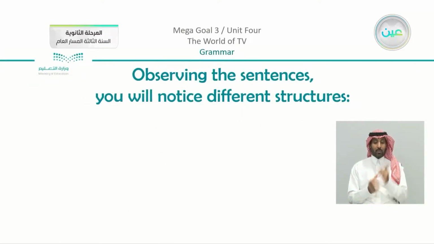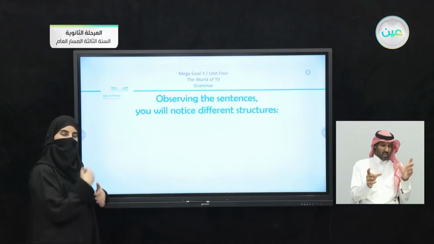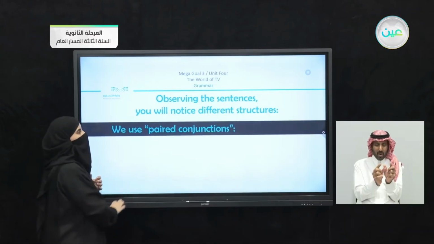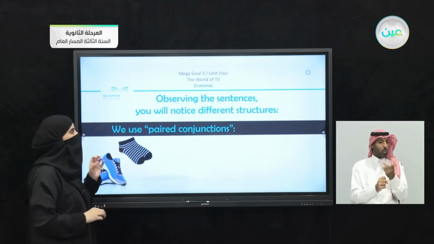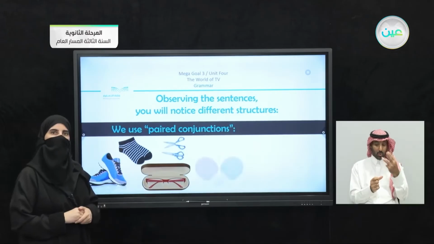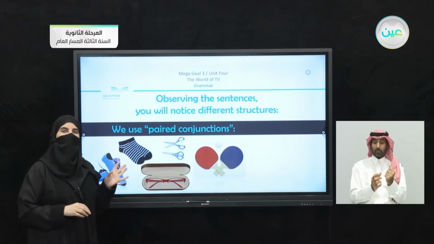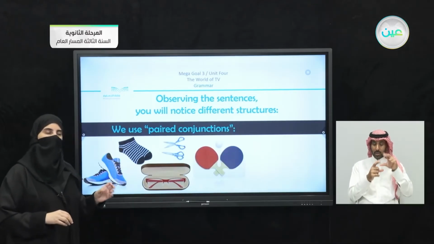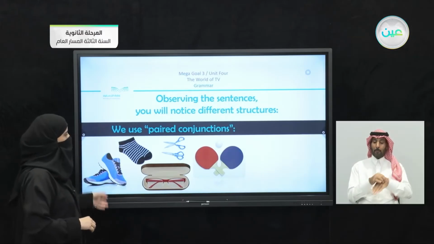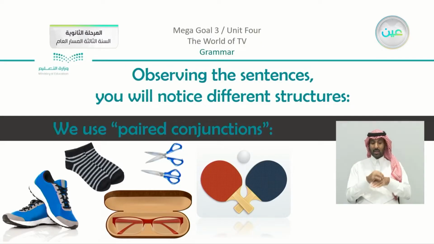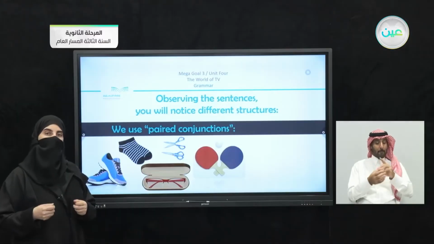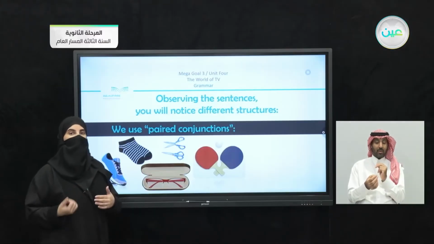Now, observing the sentences, you will notice different structures. We passed by the examples here, and I'm going to tell you that we used paired conjunctions. What are paired conjunctions? I'm going to give you short examples. You can see that we have a pair of shoes, pairs of socks, a pair of scissors, a pair of glasses, and also the bats that are used for ping pong. So these are paired. Can you use one without the other?